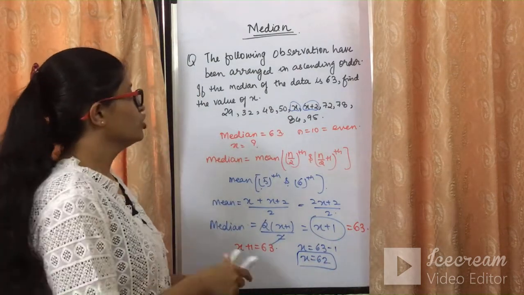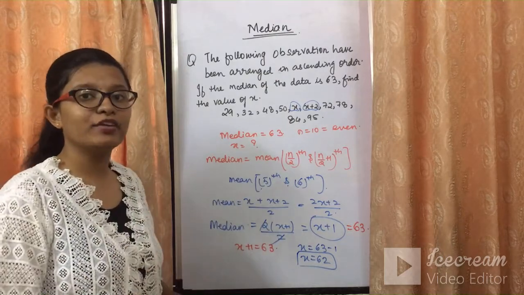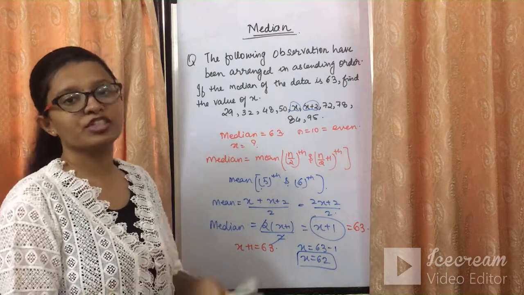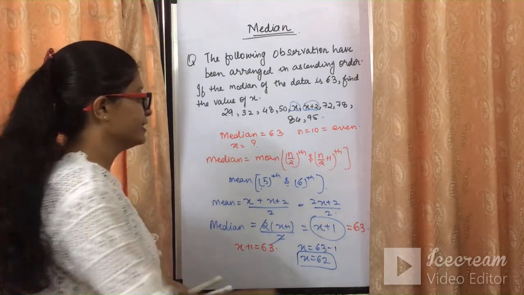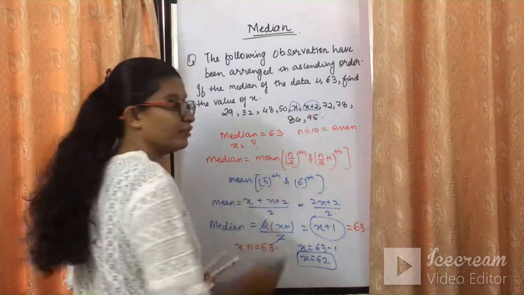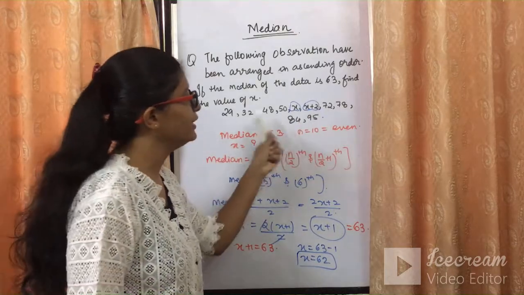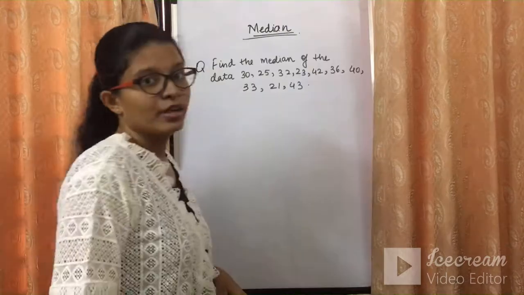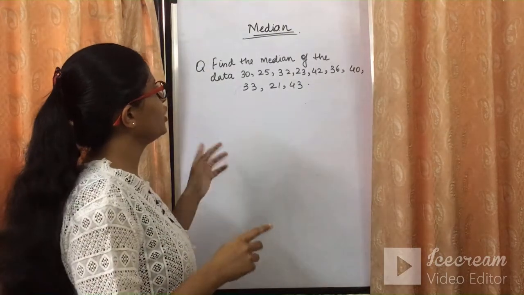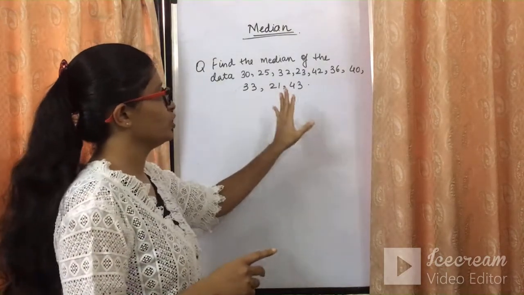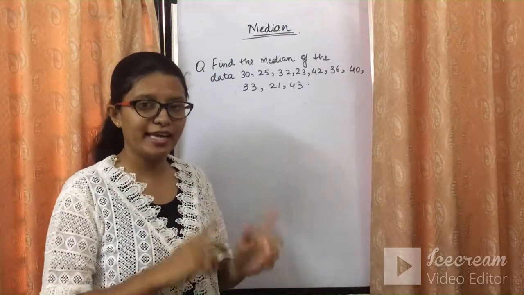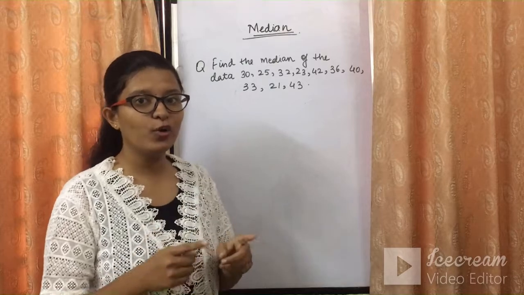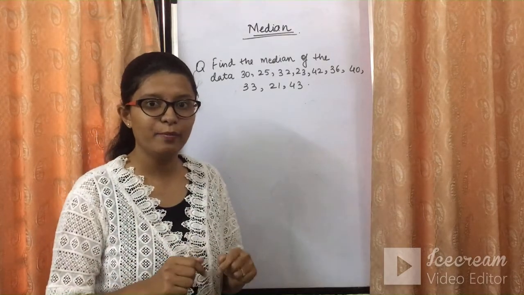So this is the way, if the median is given and if the data is already arranged, we can find the unknown observations which are there in the series. So this is 62, this will be 64. So you can complete all the 10 observations which we have. Let's see a question over here. Find the median of the data. So these are the observations given to you. I hope this question is really easy and you can do it on your own. So please do the question on your own and let me know the answers in the comment box.